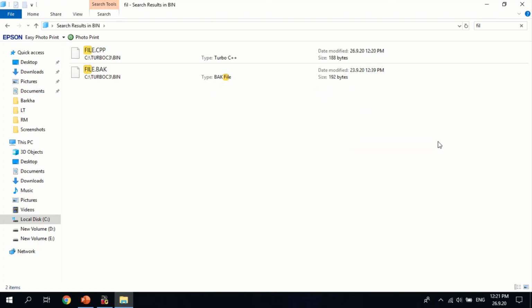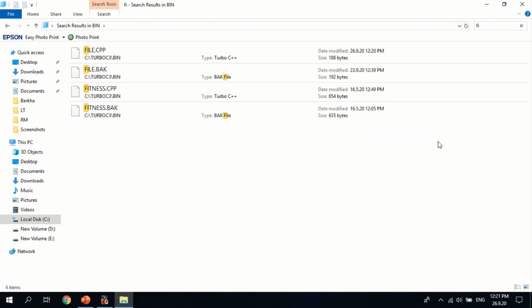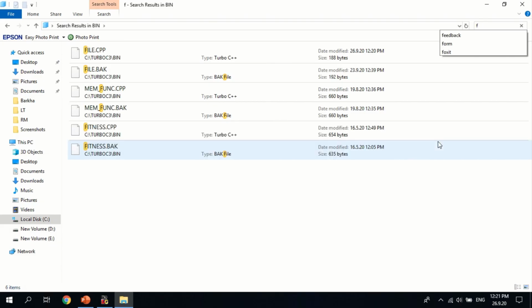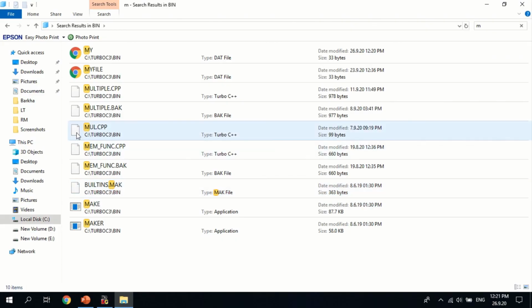Our file name was my, sorry, my.dat. Here we can see it, my.dat. Let's see inside this file now. You can see the message, "Welcome to computer science class." So this message is written in the file now.